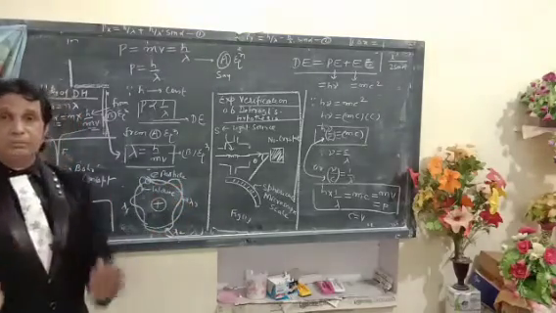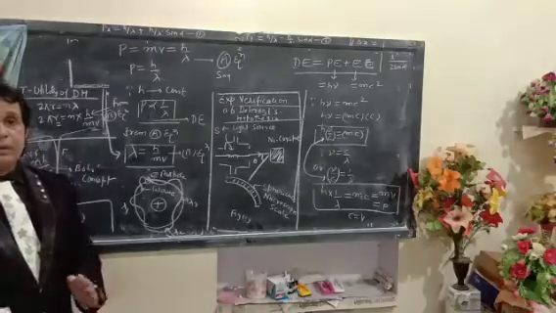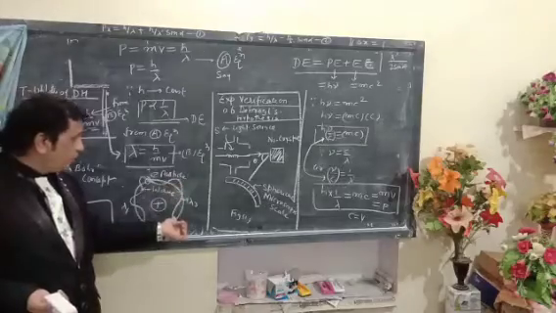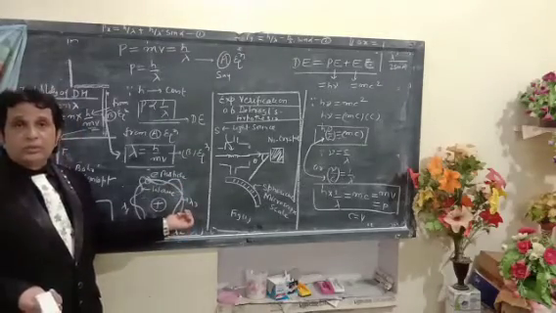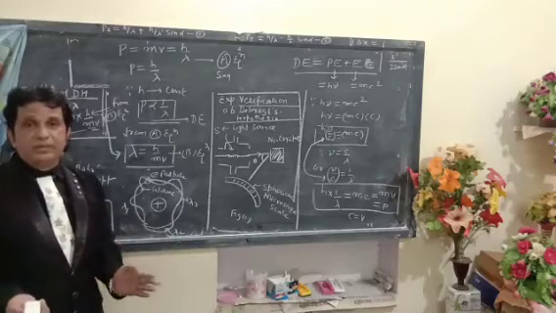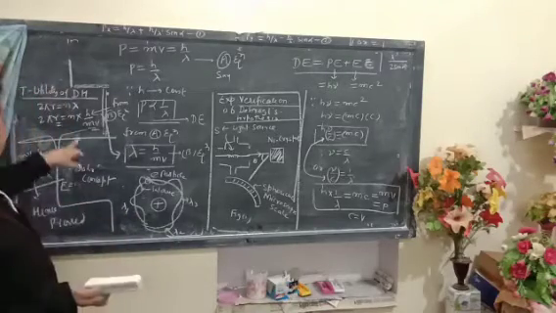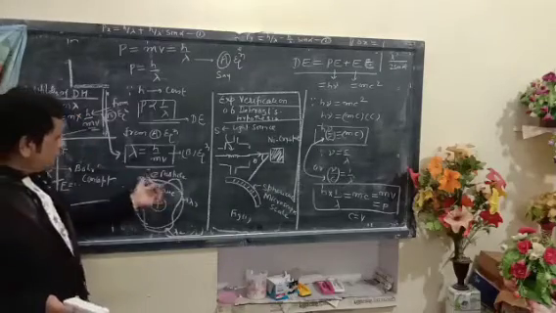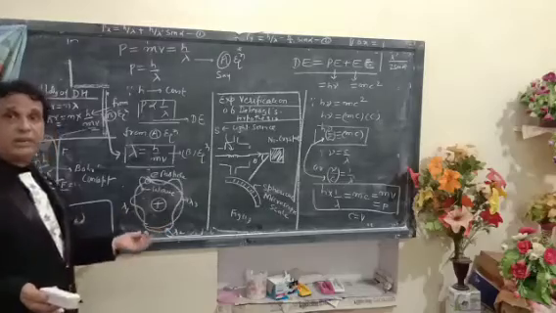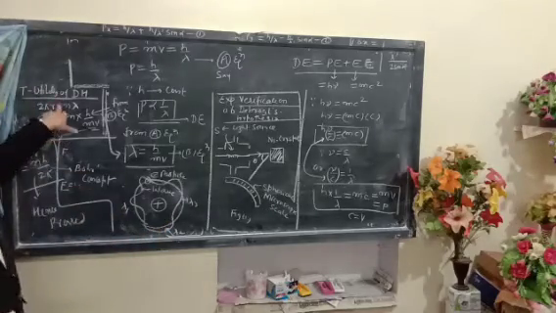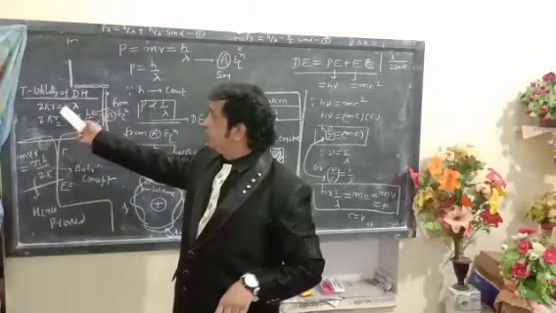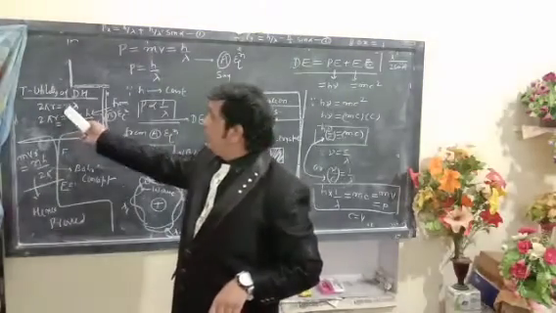When the electron is moving around the nuclei in its two different forms, particle form and wave form, the wave will be associated in multiple integers of lambda, say n lambda. The whole circumference of the circle will be equal to n lambda, so twice pi r is equal to n lambda.